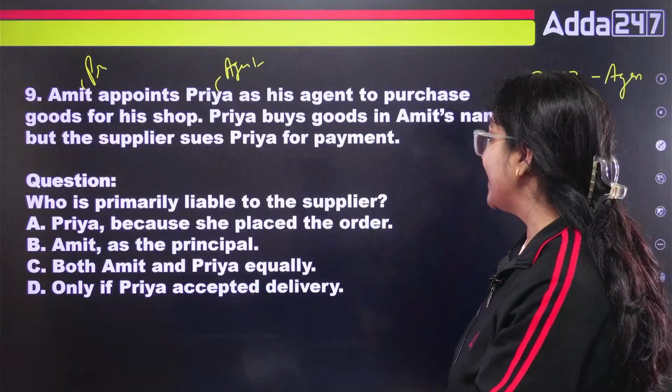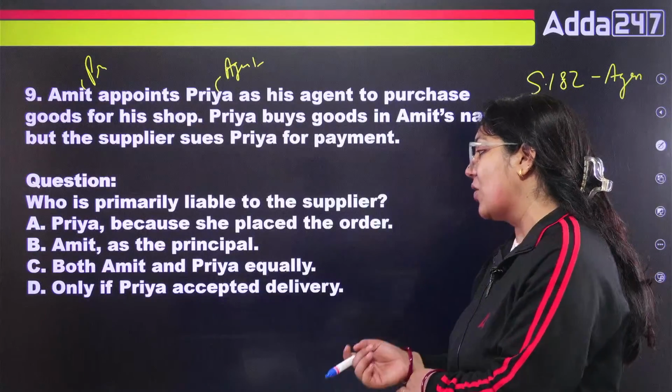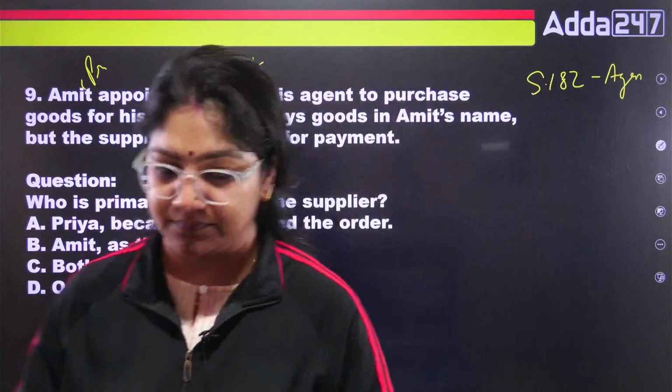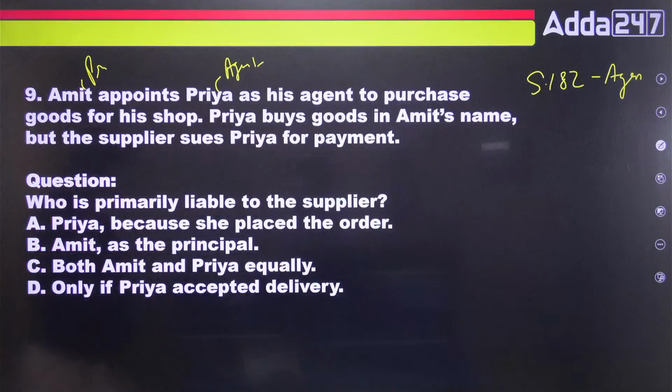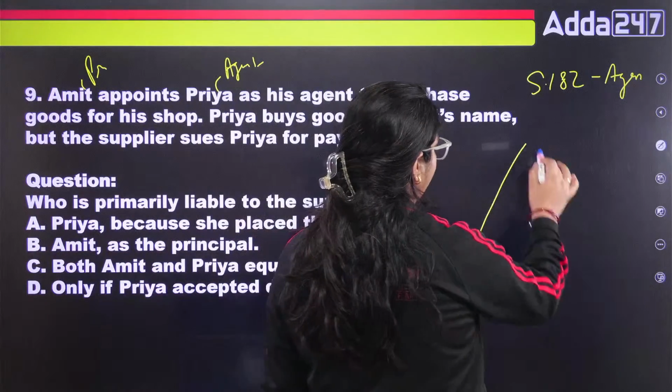Priya because she placed the order, Amit as the principal, both Amit and Priya equally, or only Priya if accepted by the delivery. Tell me class, the right answer. Amit is the principal. So who is primarily liable in the contract of agency? This is the principal.